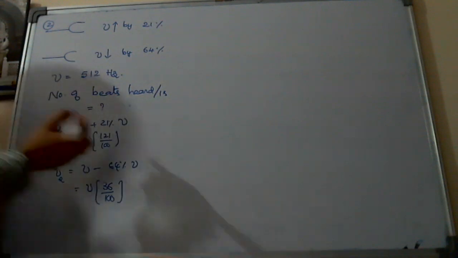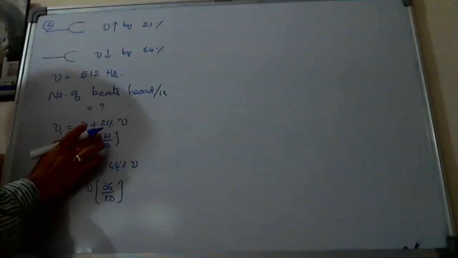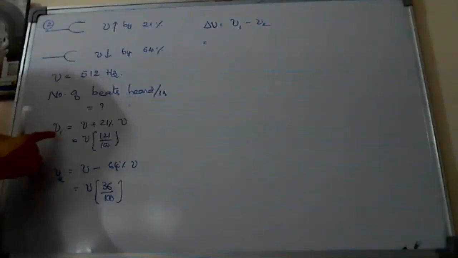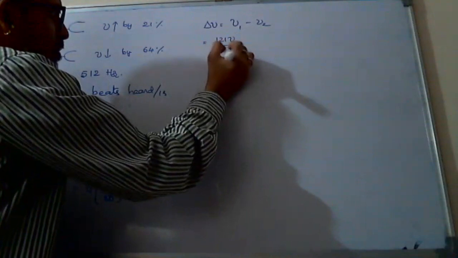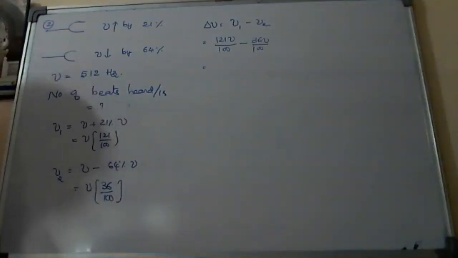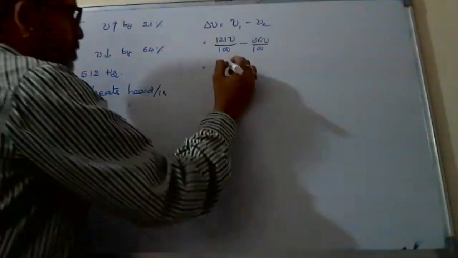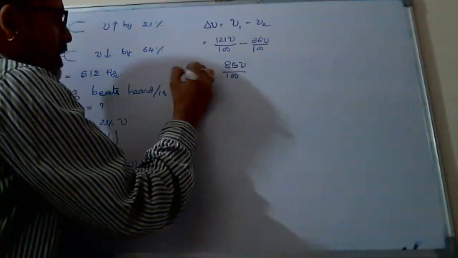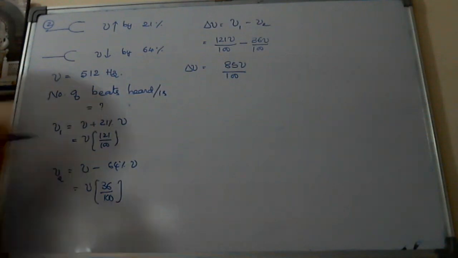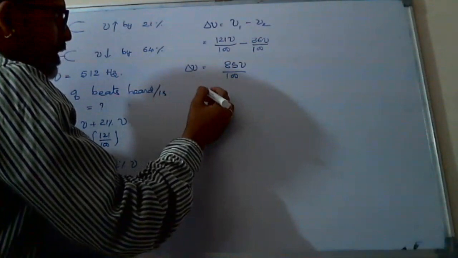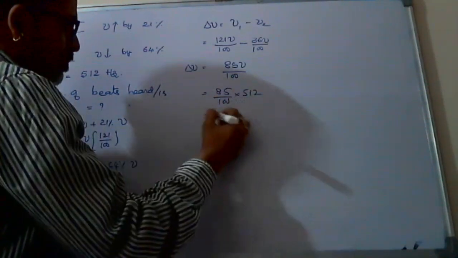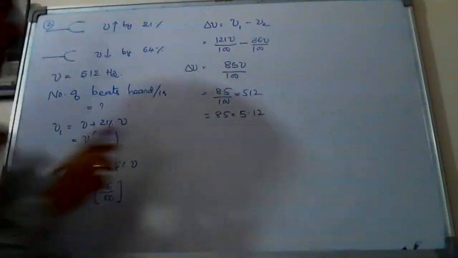Here nu1 is greater, 121, so delta nu equals nu1 minus nu2. That is 121 nu by 100 minus 36 nu by 100, which gives 85 nu by 100. That is 17 nu by 20.